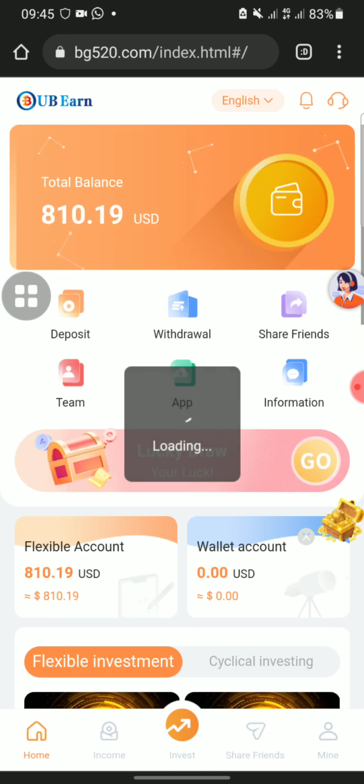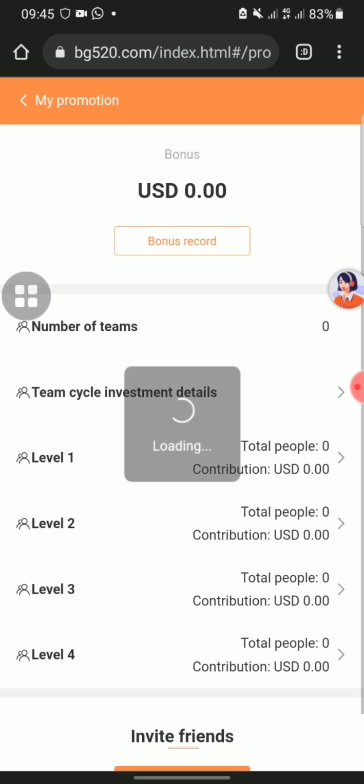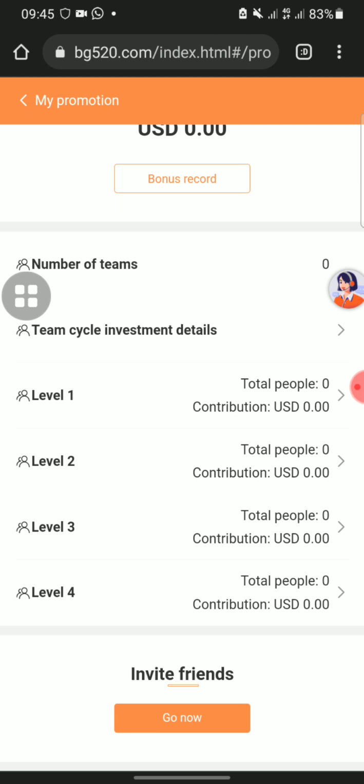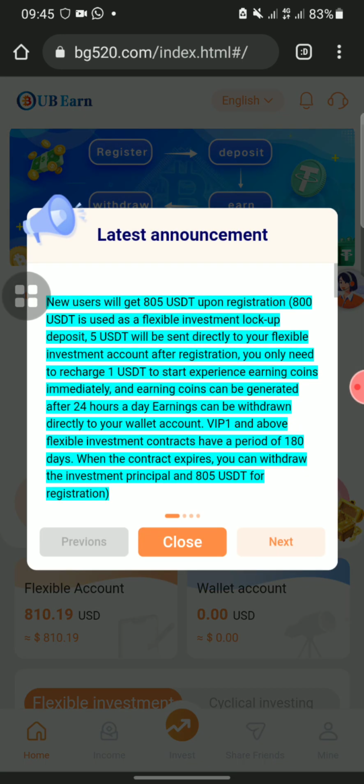What you have to do next is look at the team. If you come to this section, you see level 1, level 2, and level 3. You can see this platform will pay you 12% for level 1. If you bring anybody directly in level 1, they will give you 12%. Any amount the person deposited, you get 12% of what that person deposited.